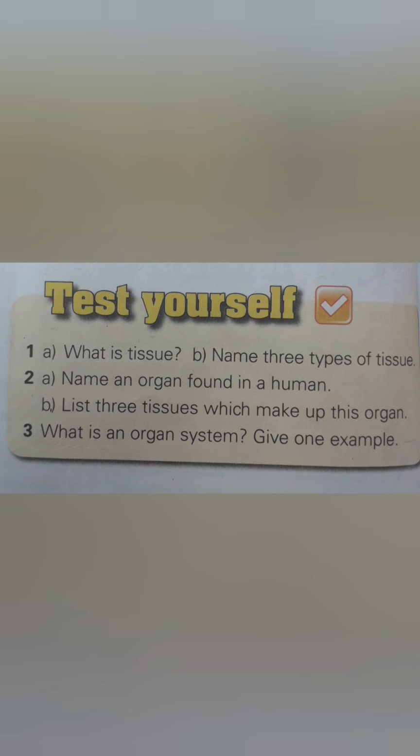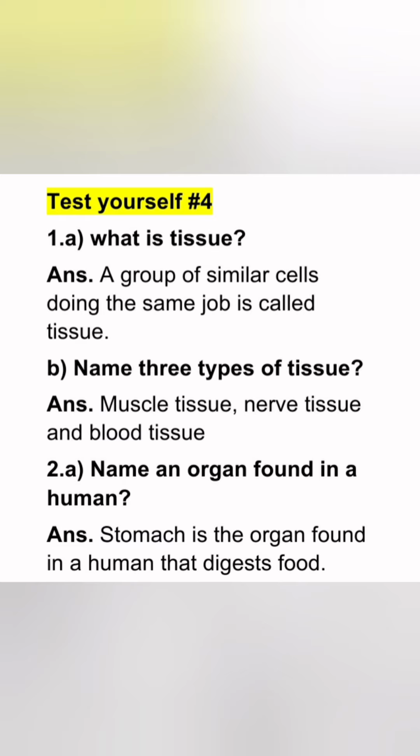Now we are going to cover Test Yourself number 4 on page number 22. Question number 1, A part is, what is tissue? The answer is, a group of similar cells doing the same job is called tissue. The B part is, name 3 types of tissue. The answer is, muscle tissue, nerve tissue and blood tissue. Question number 2, A part is, name an organ found in a human. The answer is, stomach is the organ found in a human that digests food.